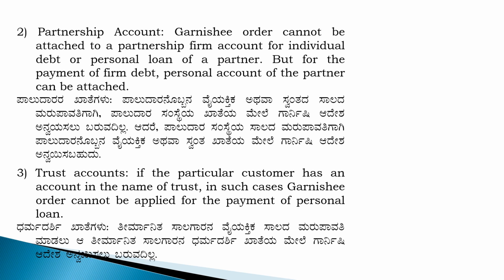In such a case, Garnish Order cannot be applied for payment of a personal loan. So in one account, he is an account holder on behalf of the trust. But in the other account, as an individual, he is having an account. So to recover individual account debt, the trust funds or trust account balance should not be used.